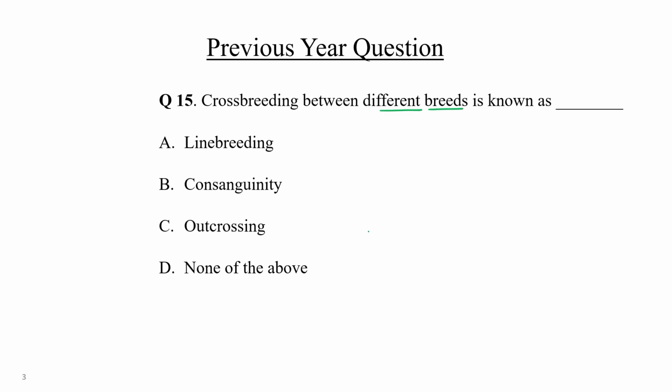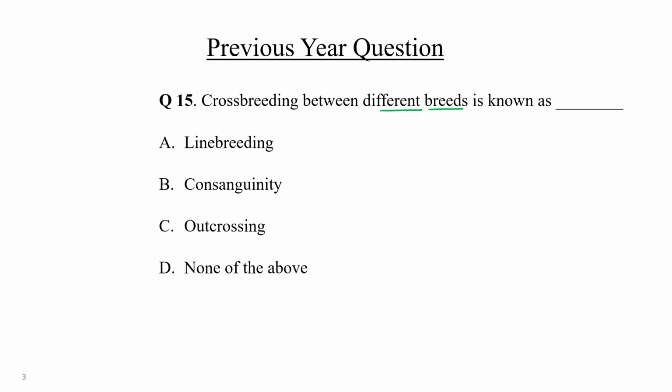Yes. So line breeding is a kind of inbreeding, just to obtain a pure line. So this is not for different breeds. Consanguinity means mating between closely related individuals of the same breed, again the same kind of thing, with a common ancestor.